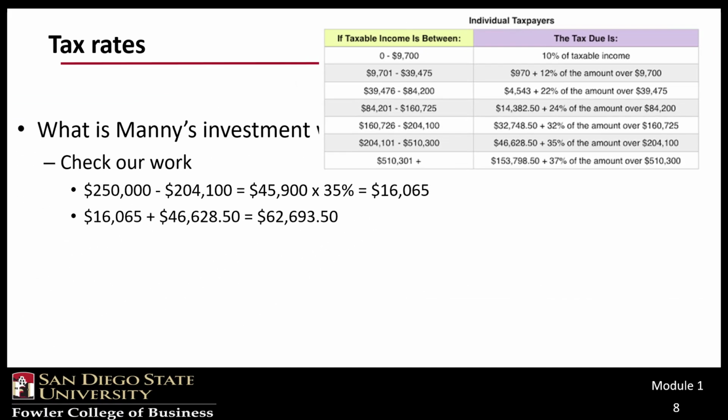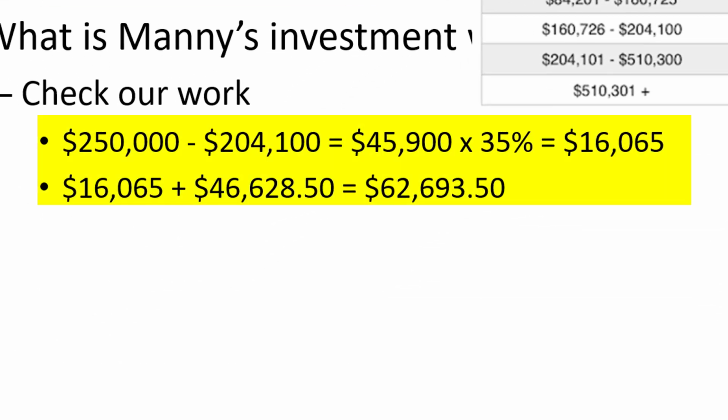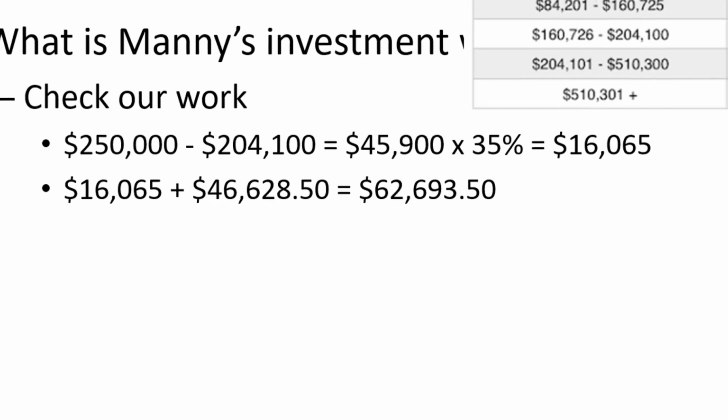In any event, we take the $250,000 and subtract the bracket threshold of $204,100. That result is multiplied by 35%, to which we add the table amount of $46,628.50 to get the total tax liability of $62,693.50.